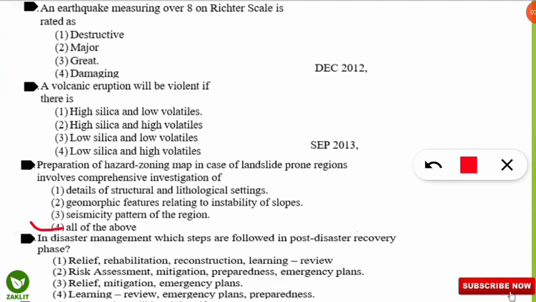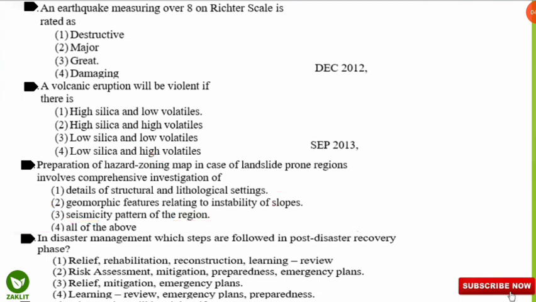Yes, we need the detailed structure and lithological setting of that area, geomorphic features relating to the instability of the slopes, and the seismicity pattern of the region. From the word seismic, that is, the earthquake pattern of that region, we should also know it, so that we can prepare the hazard zoning map of any area for landslide regions.